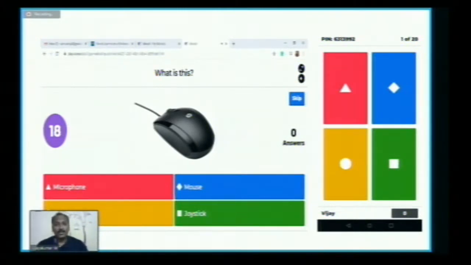Say for example, if the answer to this question is mouse, the students will click the blue diamond. So the diamond button responds that mouse is the right answer. The question won't be shown on the devices, so they have to select with the help of these symbols shown on the device.